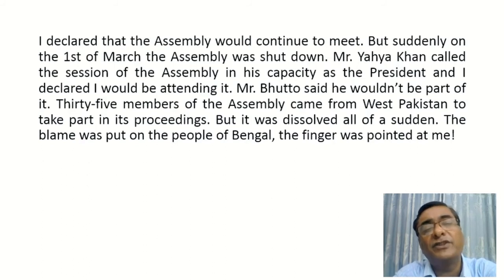35 members of the assembly came from West Pakistan to take part in its proceedings, but the assembly was dissolved all of a sudden. The blame was put on the people of Bengal. The finger was pointed at me.